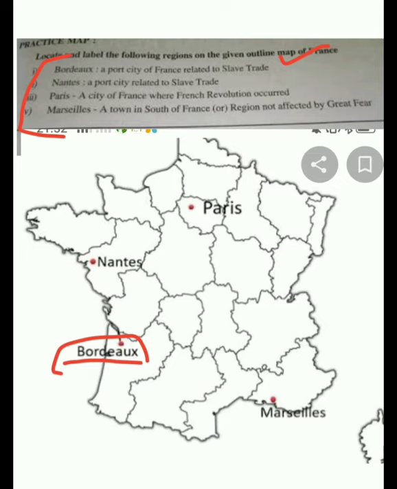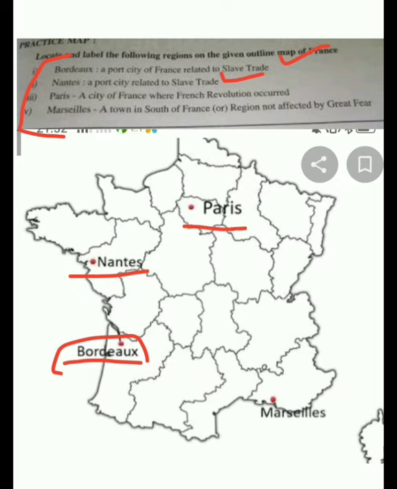First you need to understand the location where it is located, and second you must know if it comes in the form of a question. So you must know the answer and then the location. The second could be a port city related to the slave trade. Nantes was another port city related to the slave trade. Then a city of France where the French Revolution occurred. You must know it was Paris.